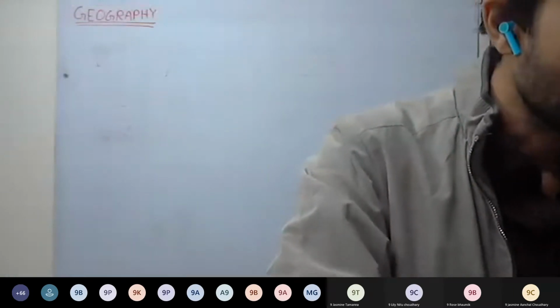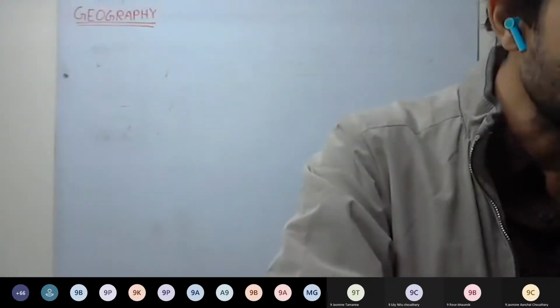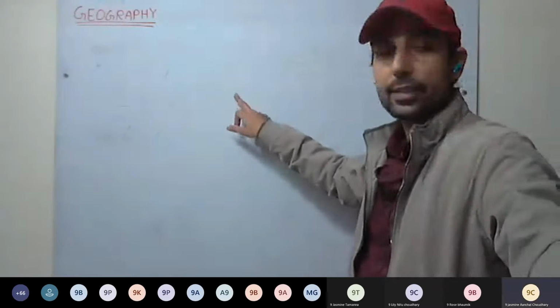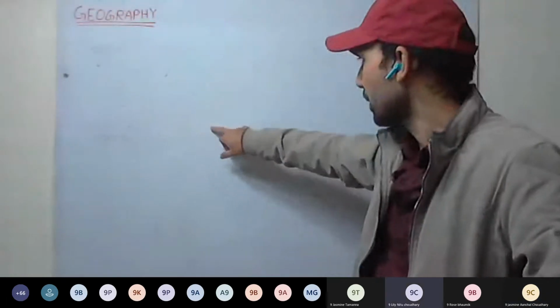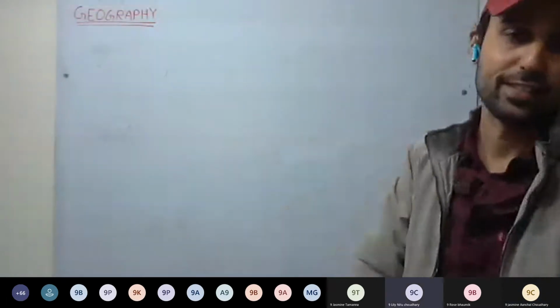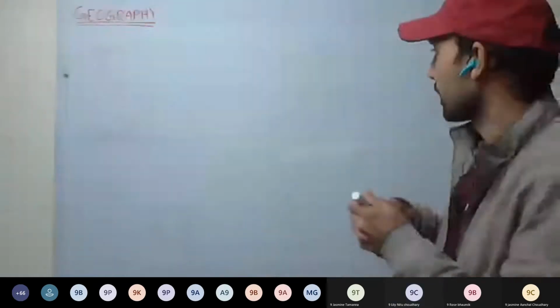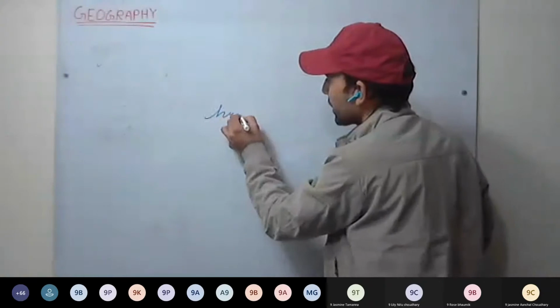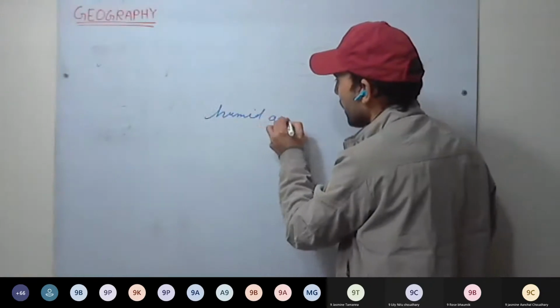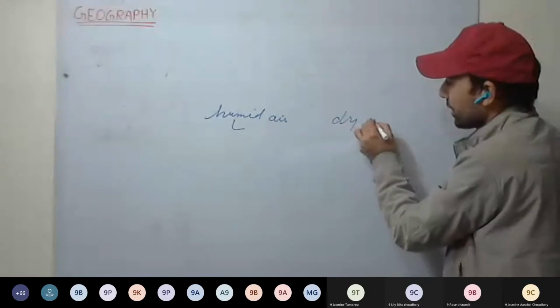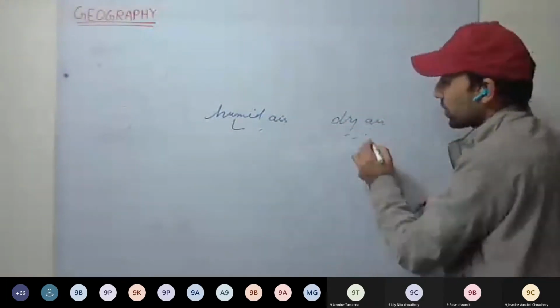Okay, name the factors which affect the atmospheric pressure of a place. Altitude, temperature, and Earth's rotation, and moisture as well. Humidity, moisture as well. See here, I tell you one thing about moisture. We have humid air, that is, moisture is there, water content is there. The other is dry air, which will exert more pressure.